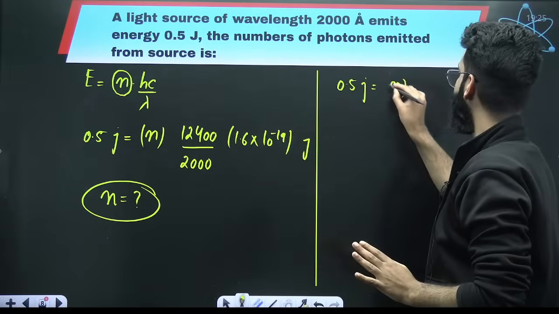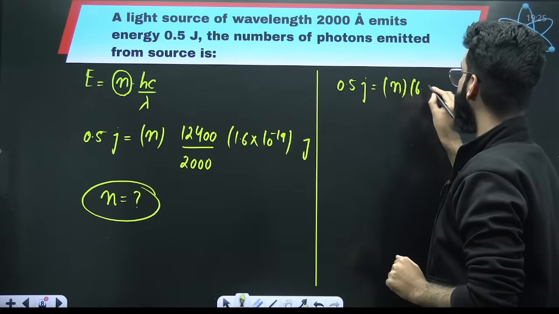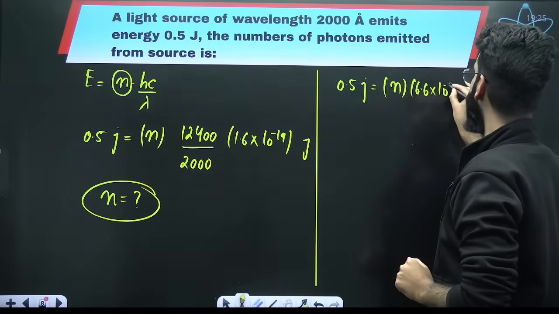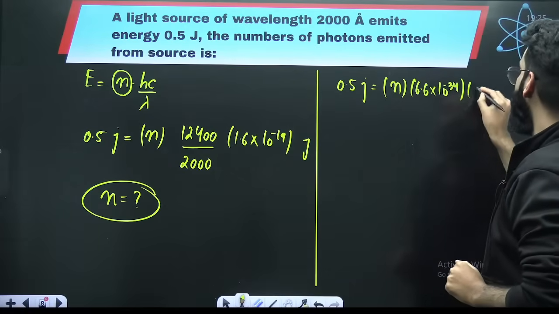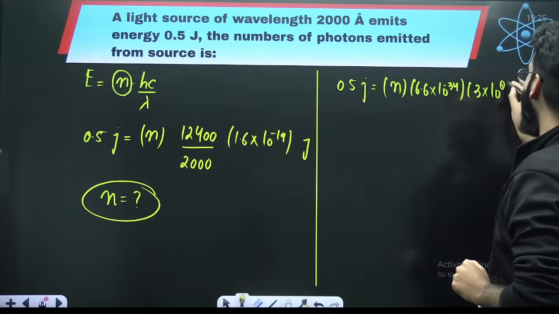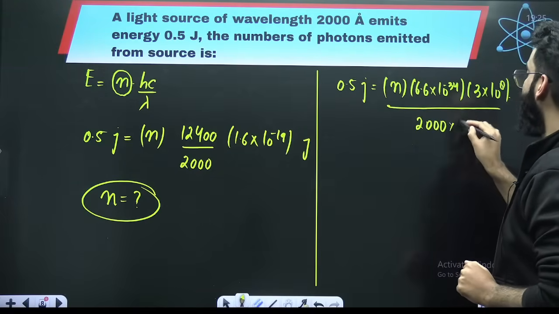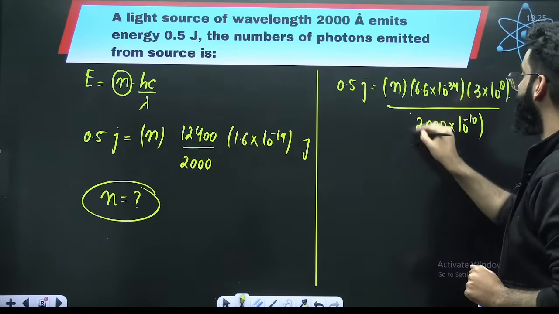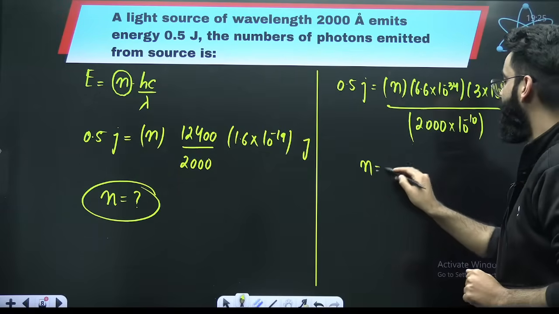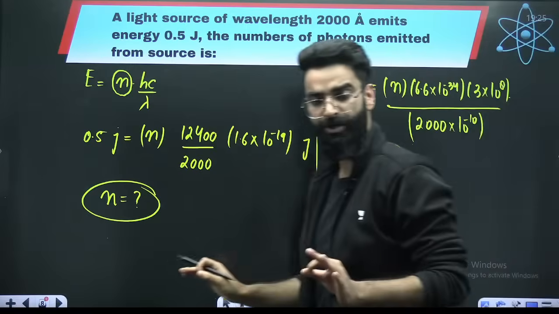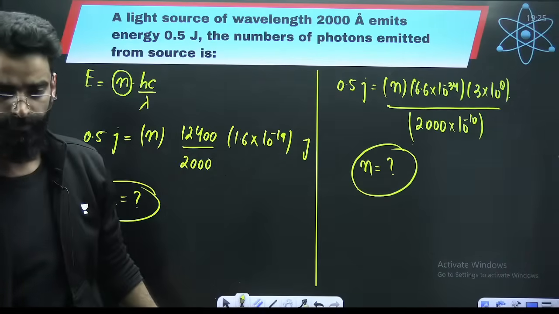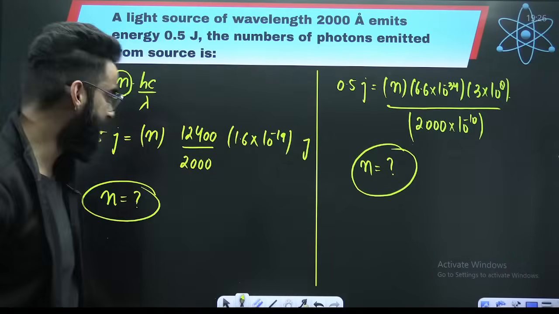So n as such, value of h as per SI system, 6.6 into 10 raised power minus 34. C value as per SI system, 3 into 10 raised power 8 meter per second. Lambda value as per SI system, 2000 into 10 raised power minus 10 meters. From here, you can get the n value as well. Perfect. The choice is all yours, whatever approach you want to do. I hope this is clear.